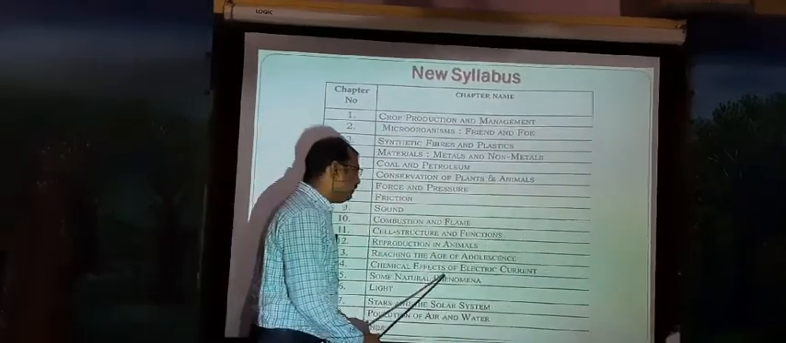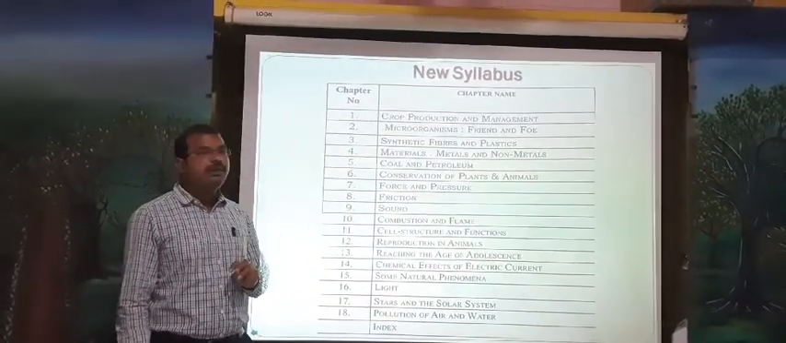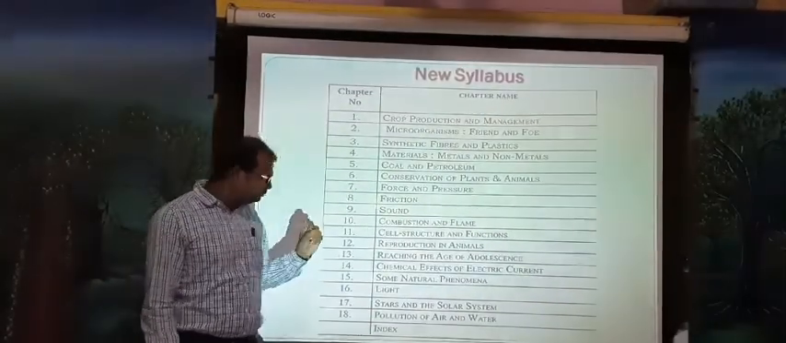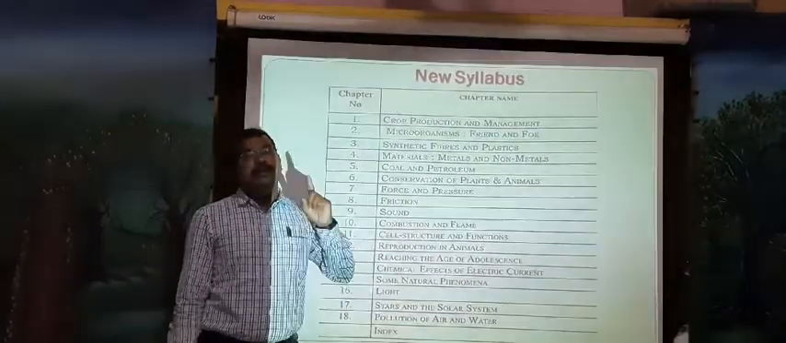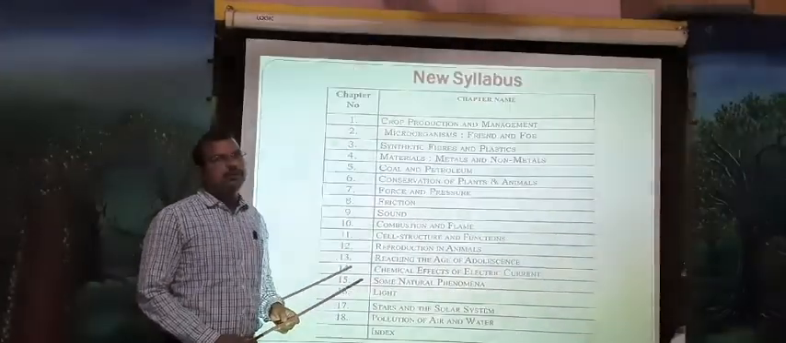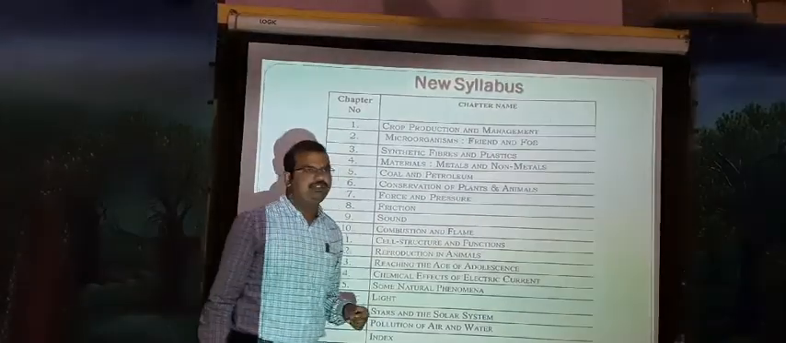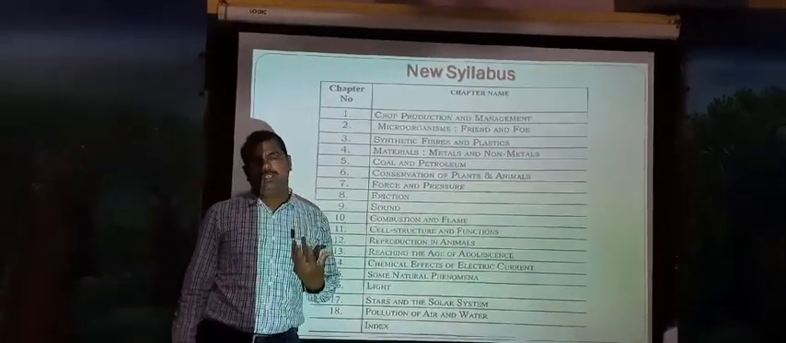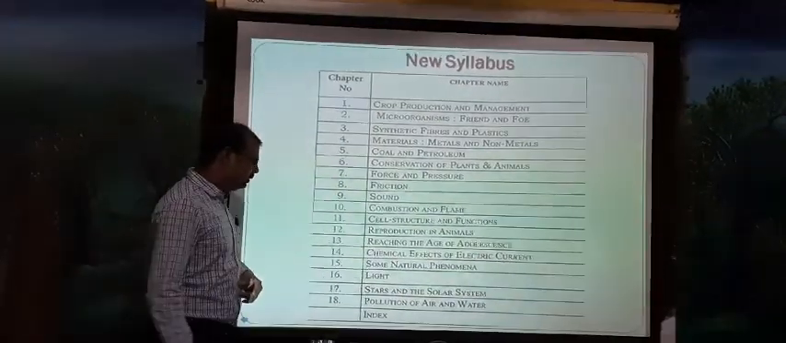14th one, chemical effects of electric current. That is very, very important. What is electric current? There are three main effects: one is the chemical effect of electric current, and the other two are the magnetic effect and the heating effect of electric current. Among them, one effect of electric current is the chemical effect. We are going to discuss in this chapter how chemical effects of electric current are useful, how we are able to see that, and what effects take place during this. That we are going to discuss in the 14th chapter.